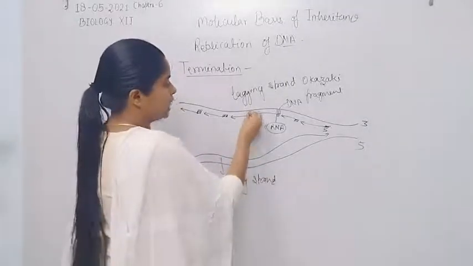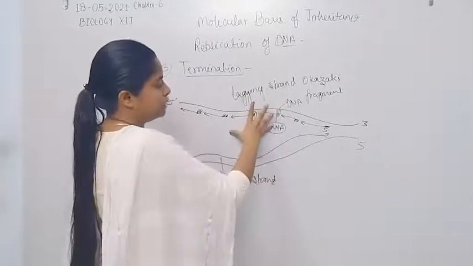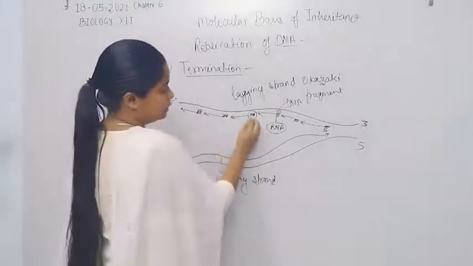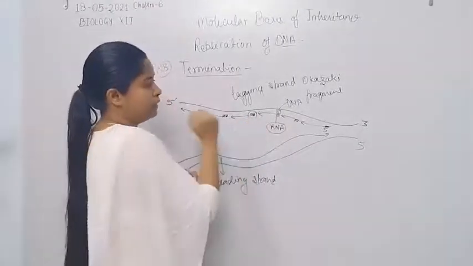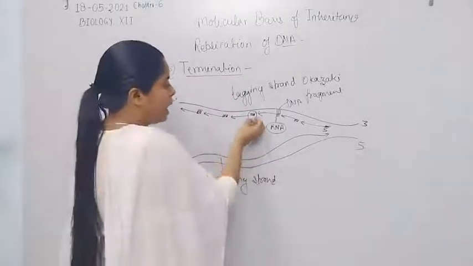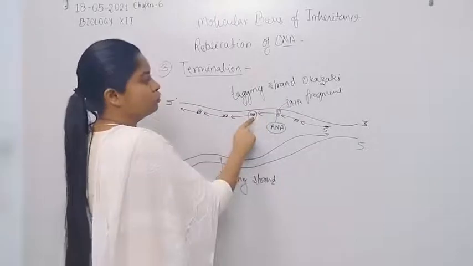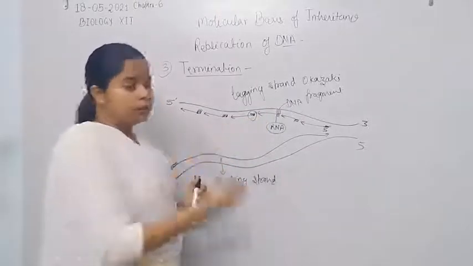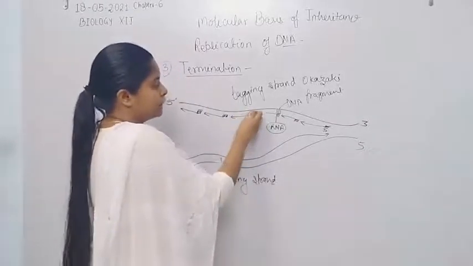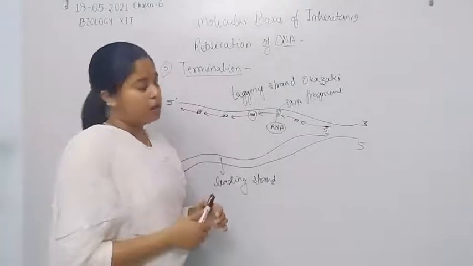When they remove these RNA primers, the gap created is equivalent to the RNA primer, so there is also a need to fill in these nucleotides with DNA nucleotides.